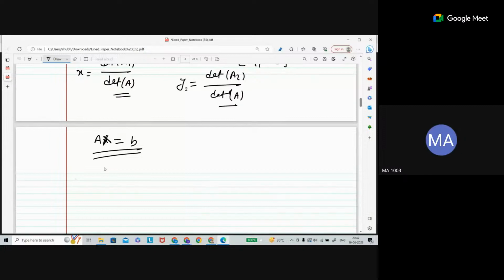So the inverse of a matrix exists when the determinant is not equal to zero. Yes, the reason is, if the determinant of A is non-zero, then your matrix is invertible.